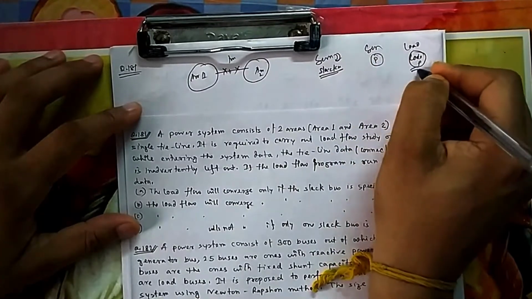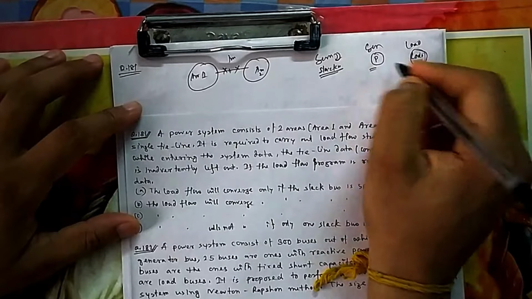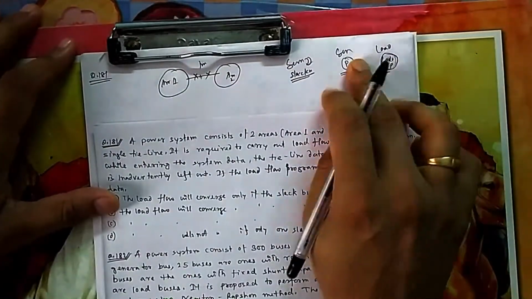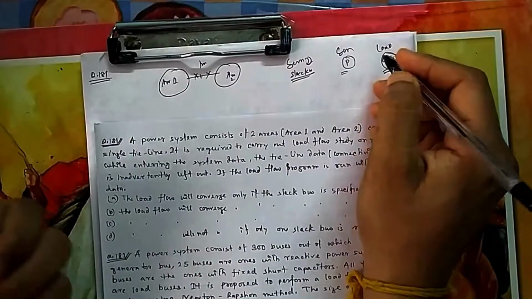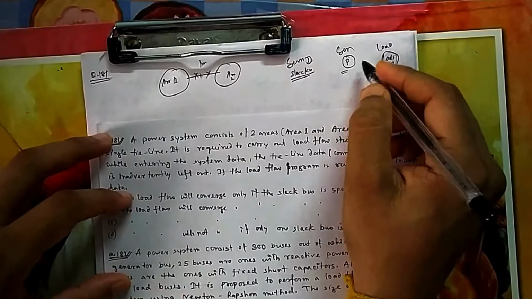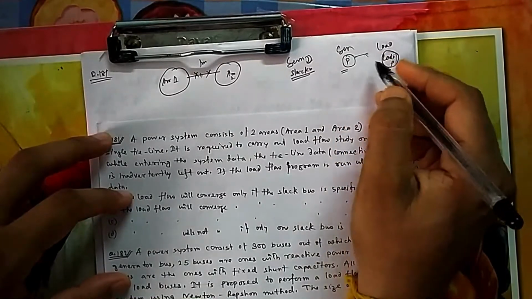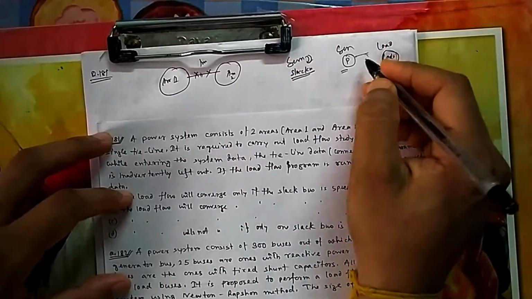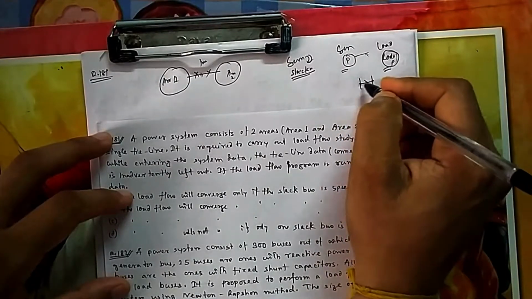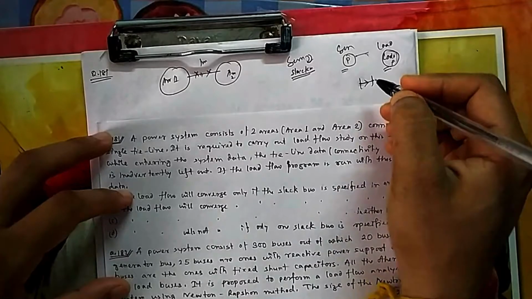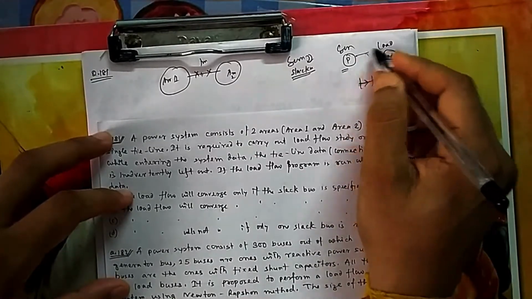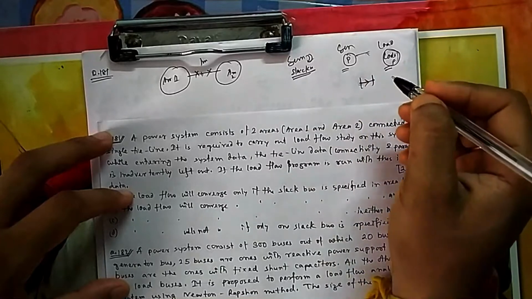Total generation and total load, by far you have given already balanced, but before the load flow you don't know what the losses in the line will be. There will be losses in the line, power losses, but before the load flow how would you know? If you don't know how much power is flowing, that is how much current, then you don't know how much power loss there is, because losses are directly proportional to the power you are sending. So before you solve your power flow you don't know what the loss is.